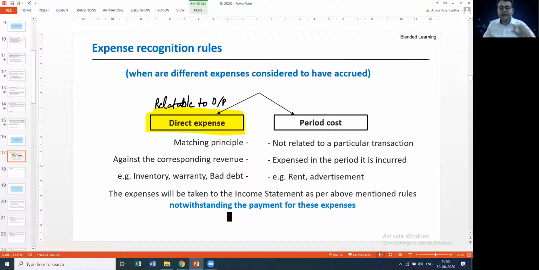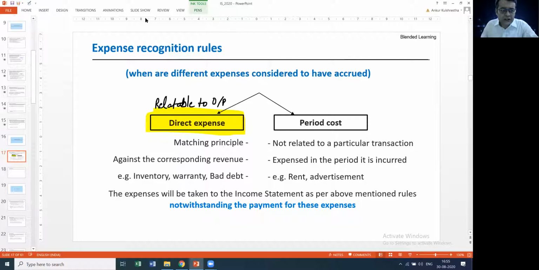So the point I was driving home here is that if an expense is direct, then it is said to be accrued when the output to which it is associated is sold. In simpler words, which year do I take a direct, relatable expense into P&L? In the same year in which its corresponding sales have entered.